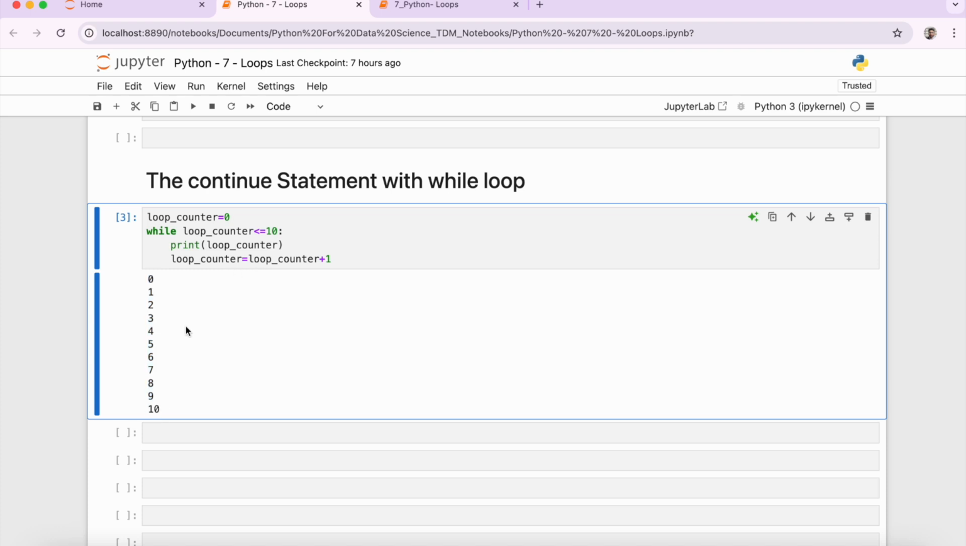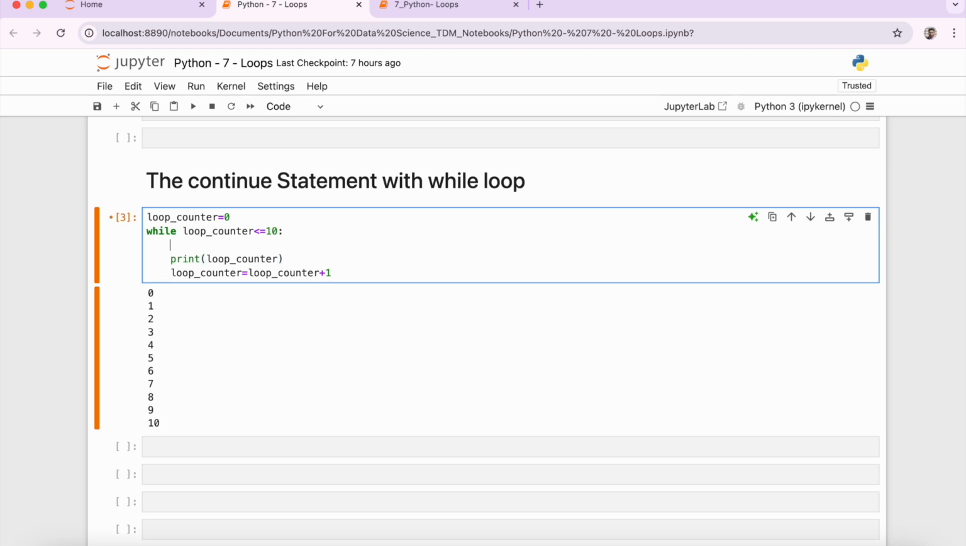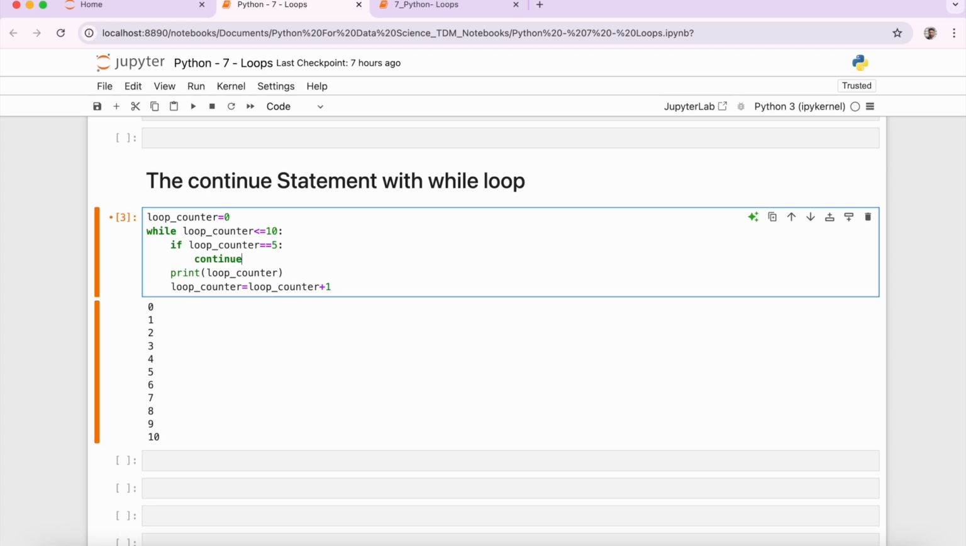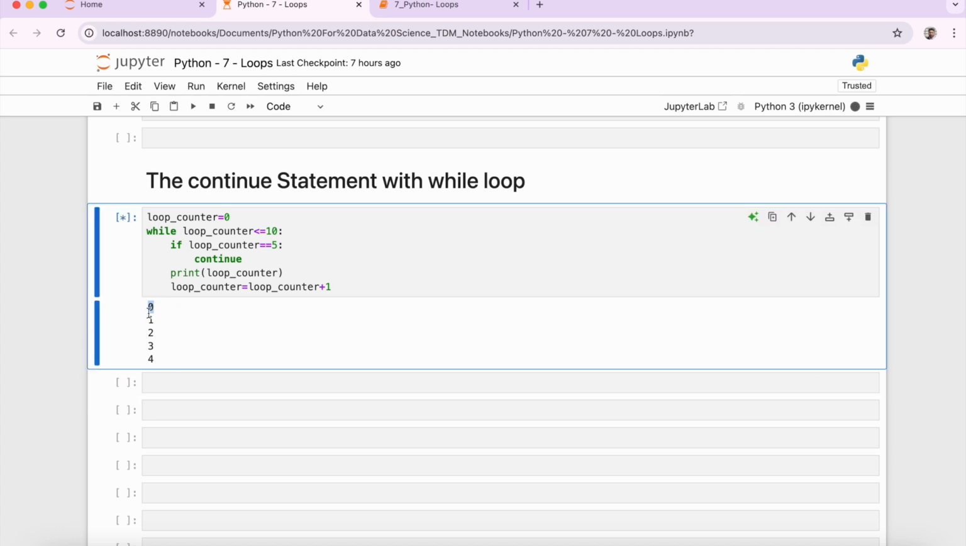But what if my loop counter is 5 and I want to skip that? I do not want to print it. In that case, you have to use the continue statement. And for using the continue statement, we have to use an if statement or if clause. So what we are going to do is say: if loop counter is equal to 5, then continue. Now if I run it, you will see that we have 0, 1, 2, 3, and 4.